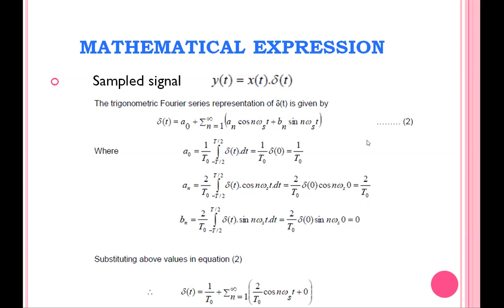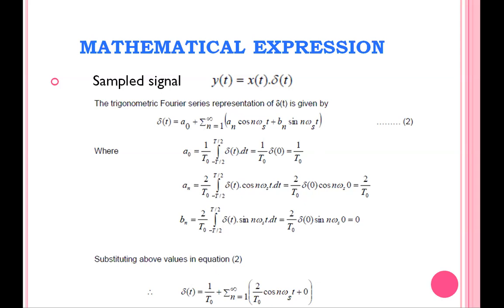Okay, so we have to substitute this A naught, An, Bn in the trigonometric Fourier series representation of δ(t), in equation number 2. So we get δ(t) equal to A naught, which is 1 by T naught, plus summation n equal to 1 to infinity, An is 2 by T naught cos n ωs t, plus Bn which is 0. So this is the mathematical representation of the δ(t) signal in terms of cosine terms.